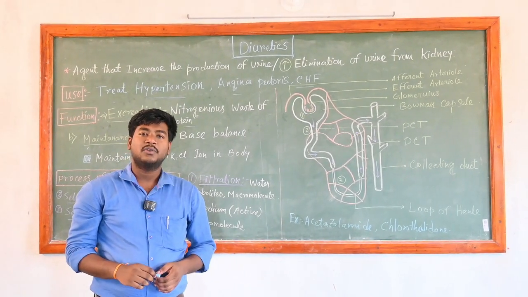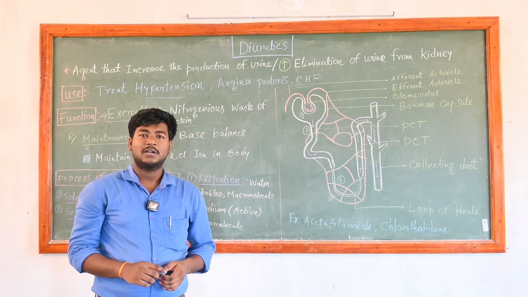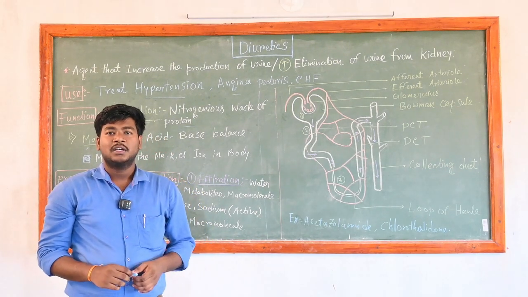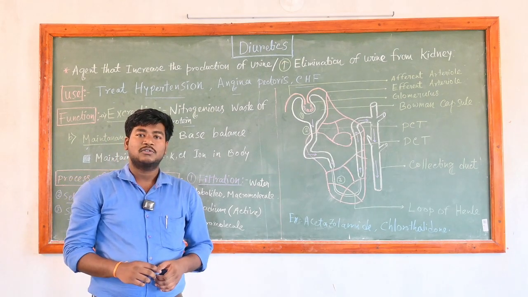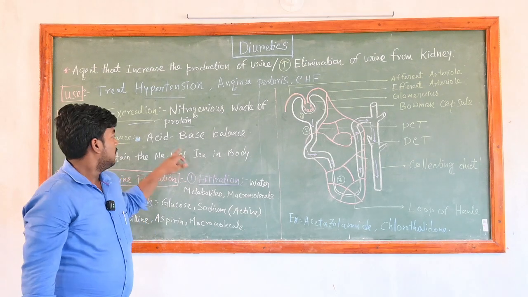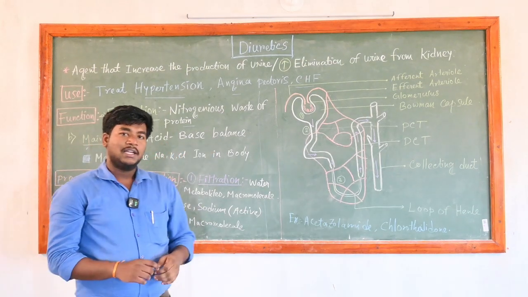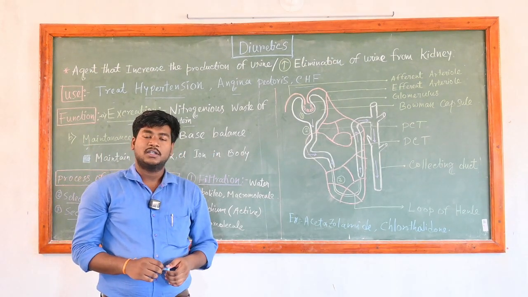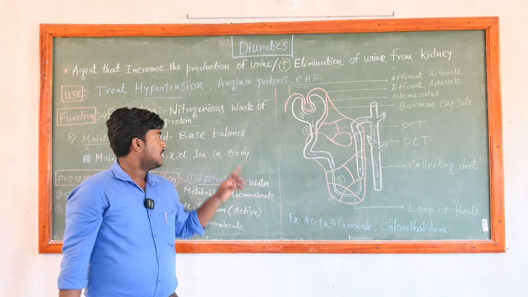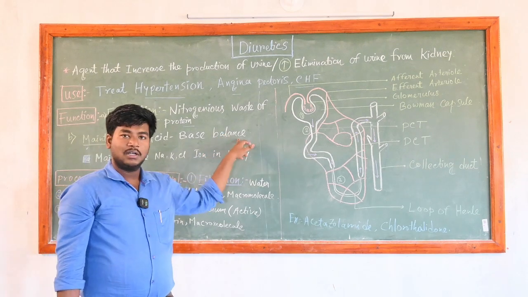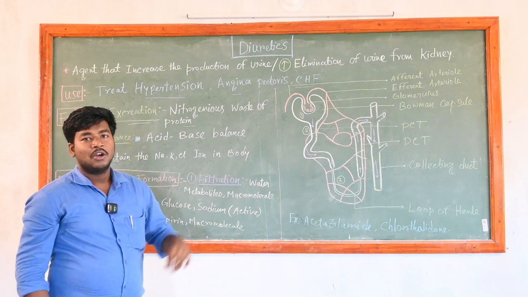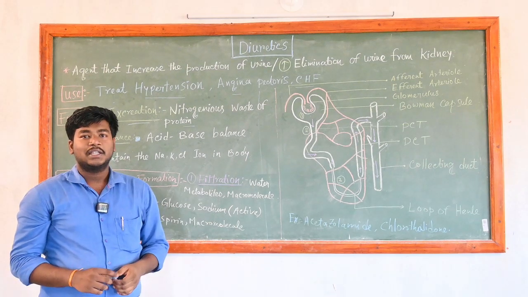Second one is maintenance. Diuretics are also used to maintain the acid-base balance in our body. Why is this important? Suppose our blood contains excess uric acid. This uric acid is acidic in nature, so our pH becomes acidic. By using diuretics, we can eliminate the excess uric acid. And we all know that uric acid is responsible for gout. So if we eliminate the excess uric acid, we can treat gout as well, and we also maintain the acid-base balance.